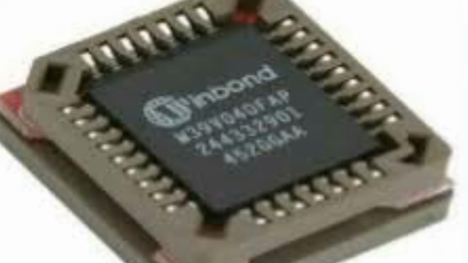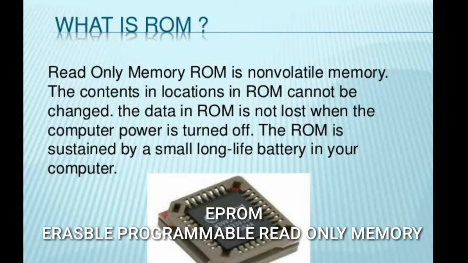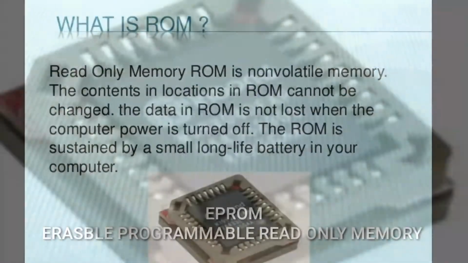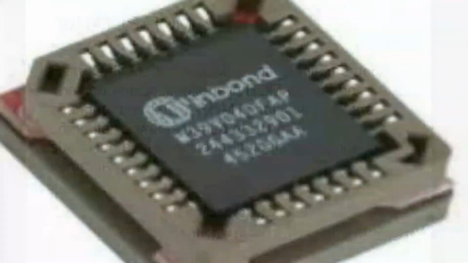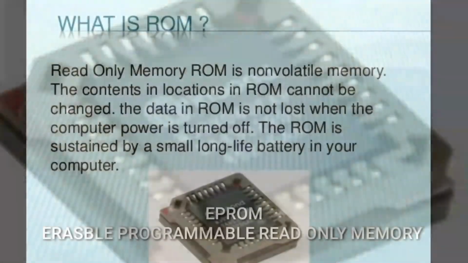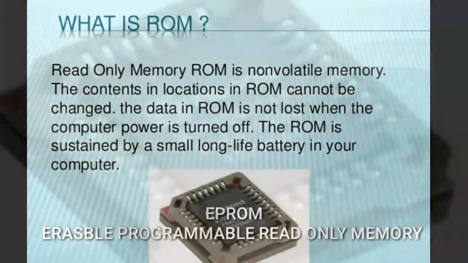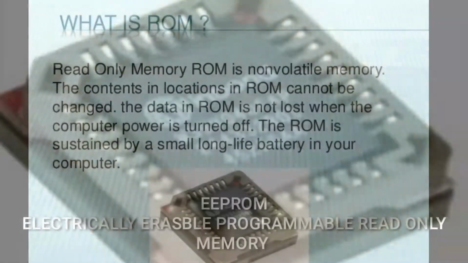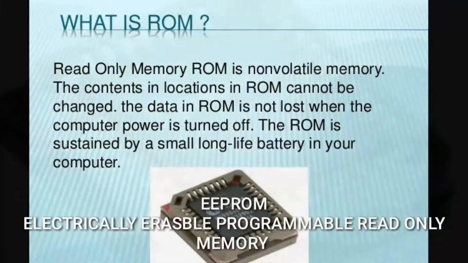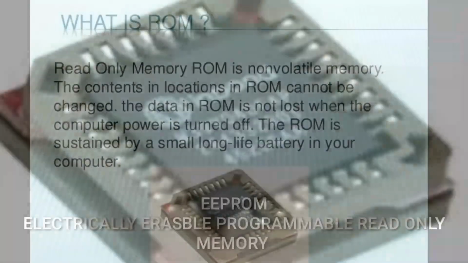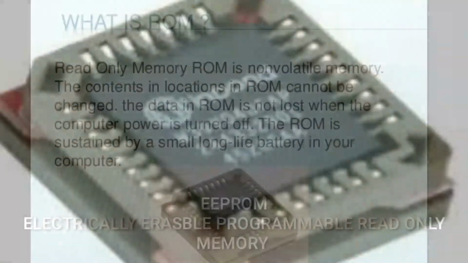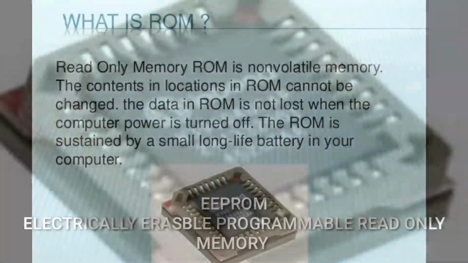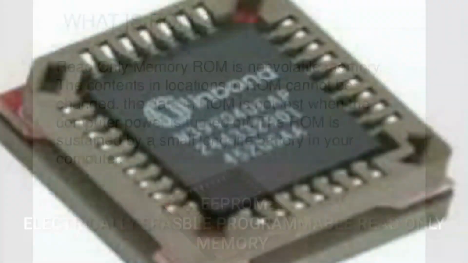The contents of the EPROM can be erased by exposing it to ultraviolet rays, so it is called UV EPROM. Next, we will talk about EEPROM, meaning electrically erasable programmable read-only memory. This type can be programmed, and its contents can be erased electrically. So I hope you have understood about ROM.